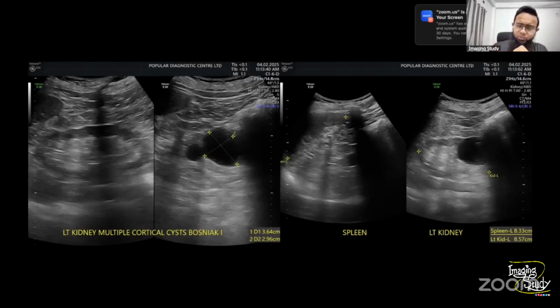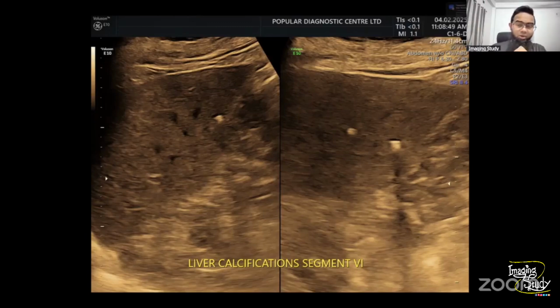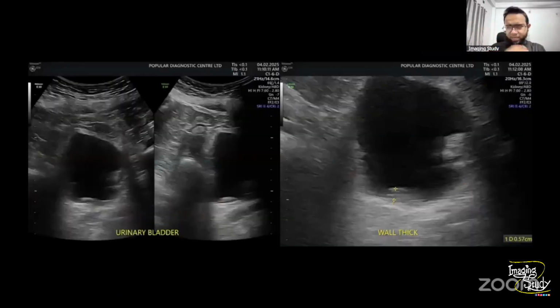Let's see the urinary bladder. So here's the picture of, oh no, this is the liver. Why am I showing you the liver? There was a tiny finding here. You can see tiny echogenic structures, some casting post-acoustic shadow. These are very tiny structures, so may not cast shadow. So these are hepatic calcific foci, which you may commonly see or commonly miss. We commonly see them on CT, but sometimes we miss them on ultrasound. Ignore that. Let's jump into the urinary bladder.